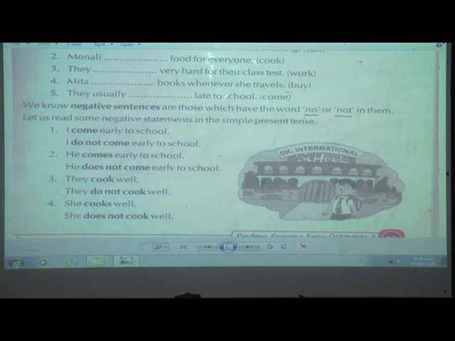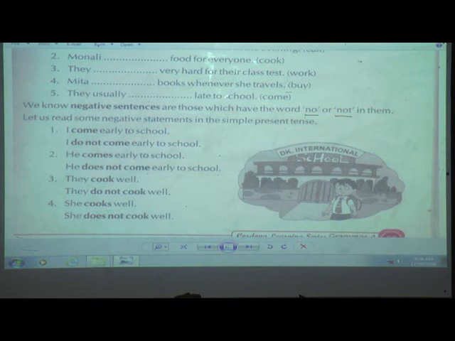Again I'll repeat, I come early to school. I do not come early to school. This becomes your negative statement in simple present tense. Now let's see the second. He comes early to school. He does not come early to school. Third, they cook well. They do not cook well. She cooks well. She does not cook well.